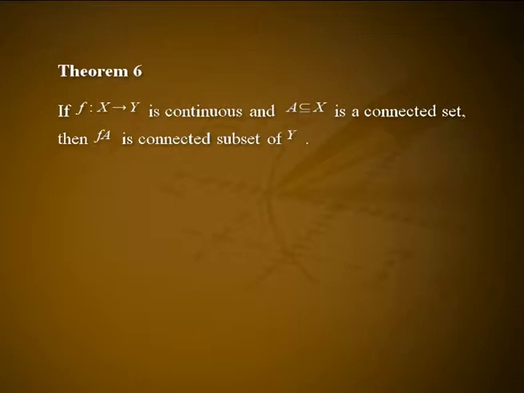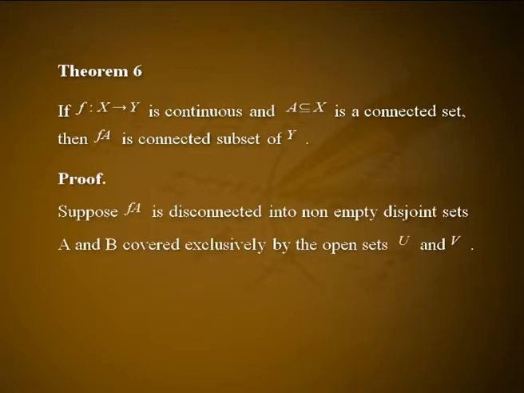Theorem 6. If f from X to Y is continuous and A is a subset of X that is a connected set, then f of A is a connected subset of Y. Proof. Suppose f of A is disconnected into non-empty disjoint sets B and C covered exclusively by the open sets U and V. That is, f of A equals B union C, which is fully contained in U union V, and U intersection C equals V intersection B equals the null set.